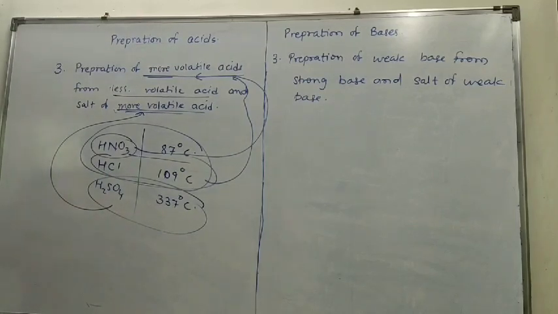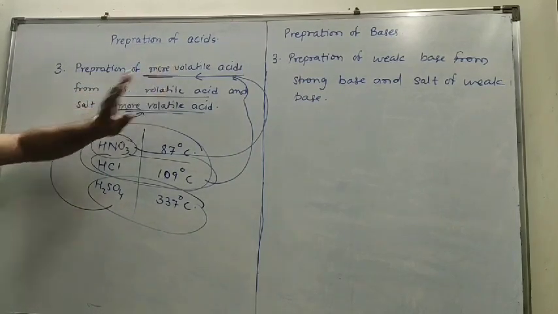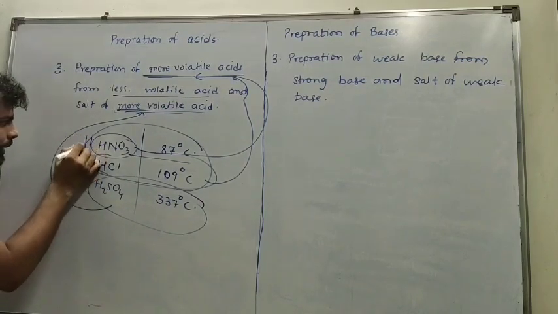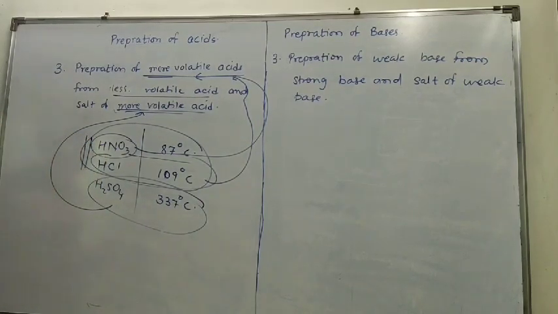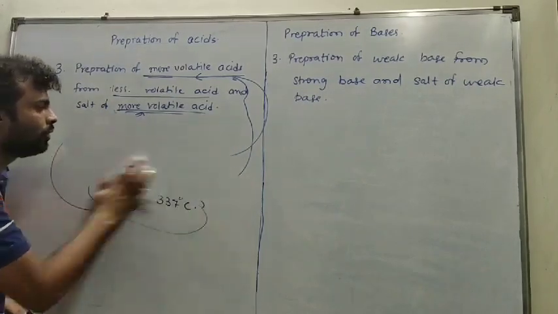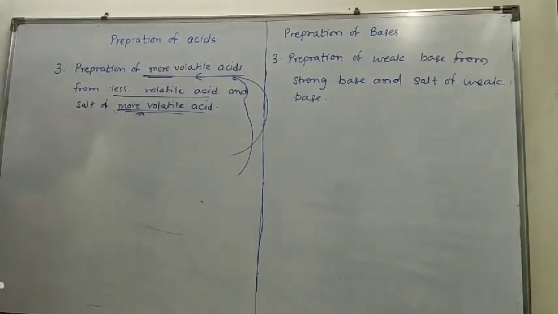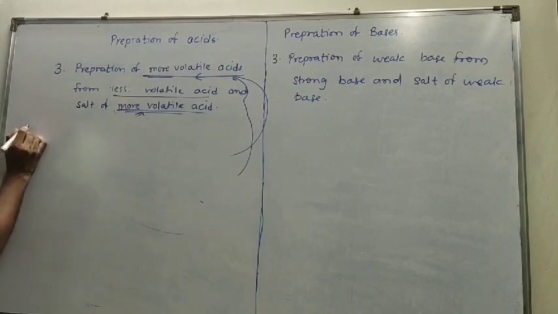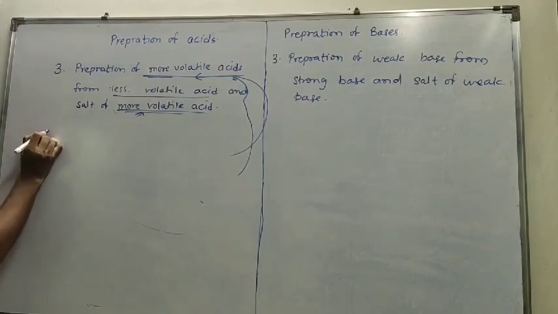So in this method we can prepare only more volatile acids. Therefore we get to know that we can only prepare HNO3 and HCl, and we cannot prepare H2SO4 by using this method. We will see how we can prepare HNO3 and HCl by using this method. Now we will again read the sentence: preparation of more volatile acids from less volatile acid and a salt of more volatile acid. I am writing a general reaction.